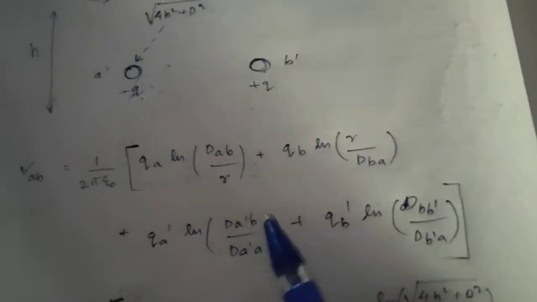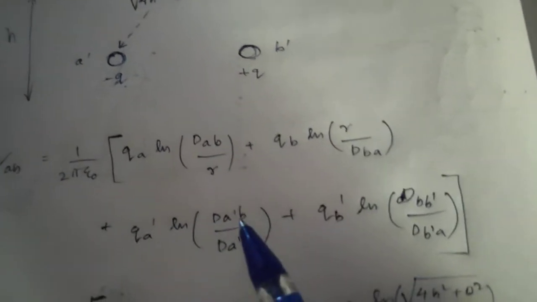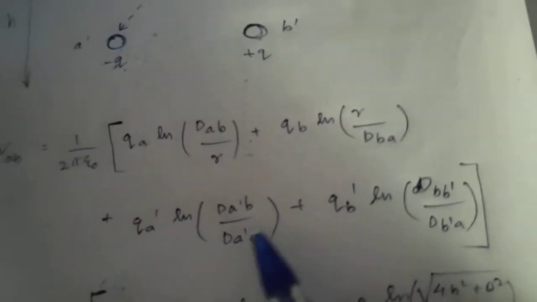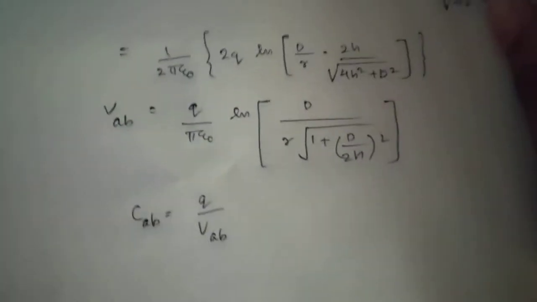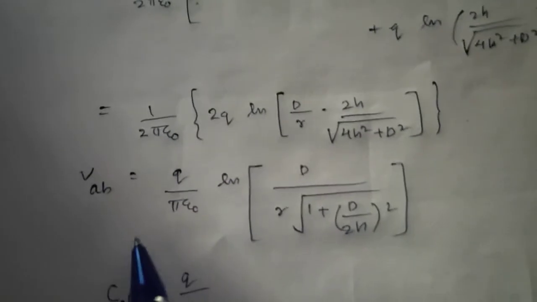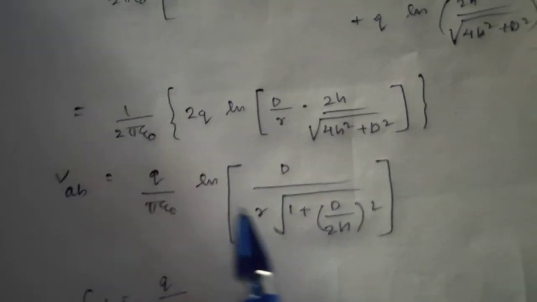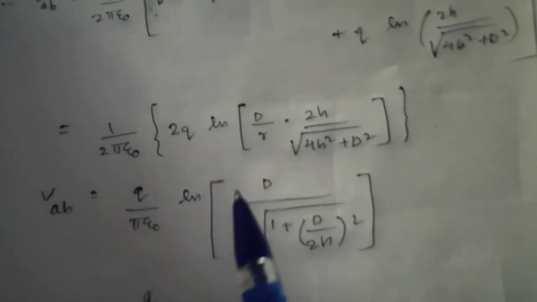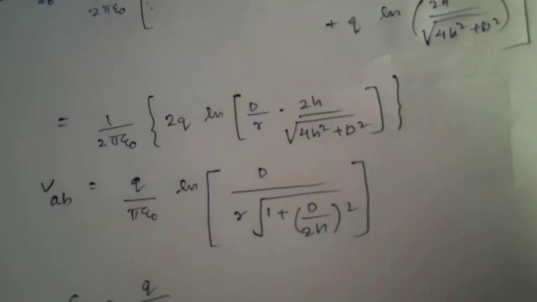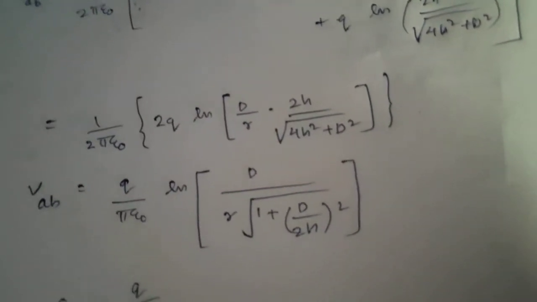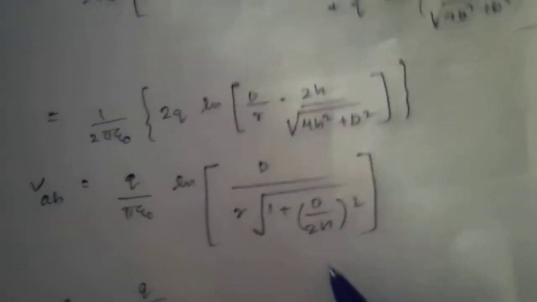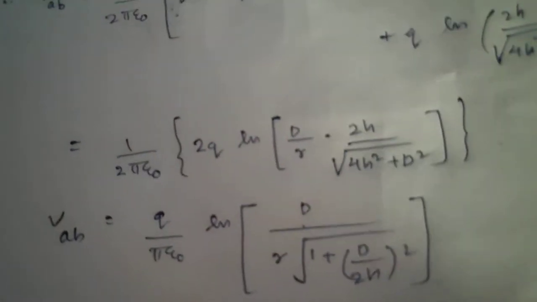Then we consider the image charges QA dash and QB dash, write the corresponding equations and solve them. We get the voltage across A and B as Q by pi epsilon ln D by R into root of 1 plus D by 2H whole square. This is H. This is the potential difference between charge A and charge B.